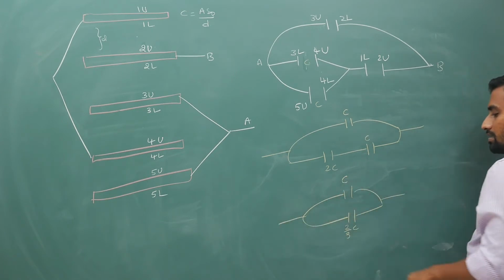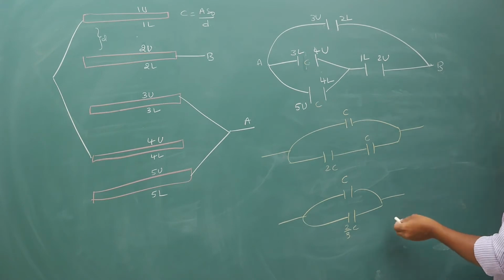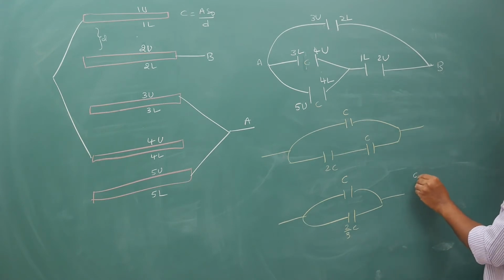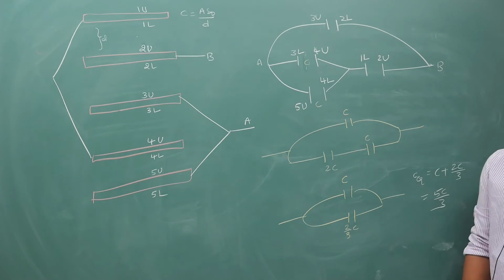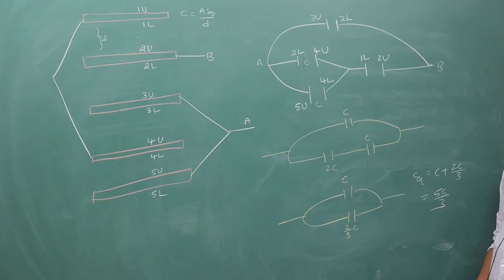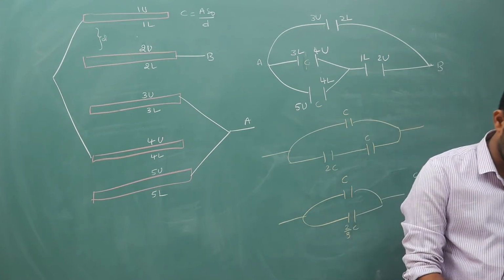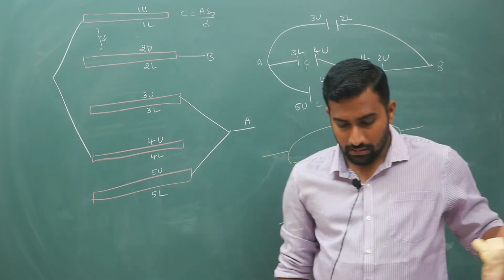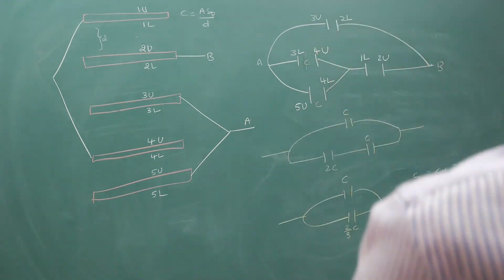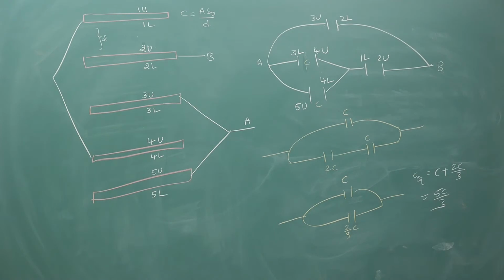So now once again these two are in parallel. So C plus 2C by 3 is C equivalent. That is going to give you 5C by 3. So your equivalent capacitance is 5 by 3 A epsilon naught by D. Okay, right. So this is how you are going to simplify this kind of questions. Now with this your basic idea of these kind of questions also will be done.